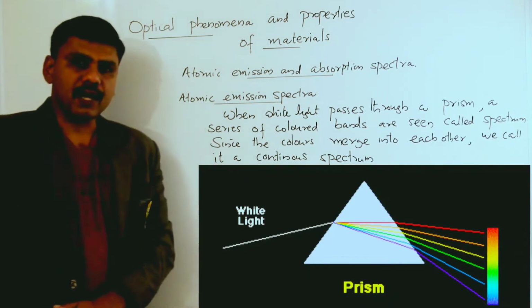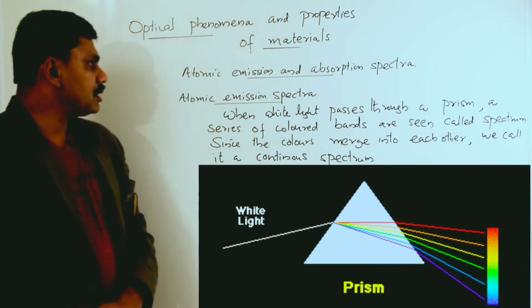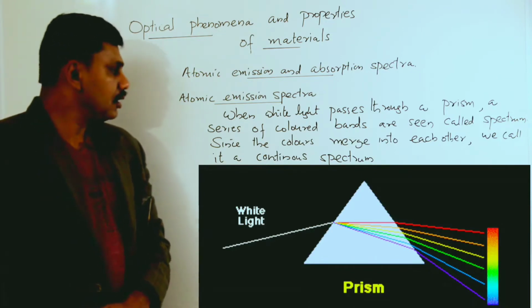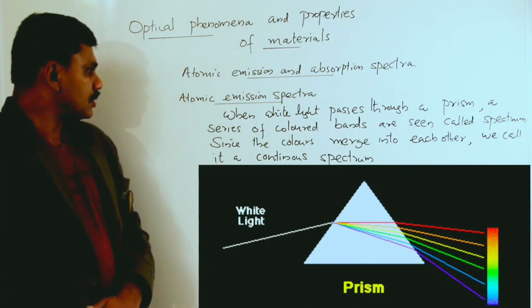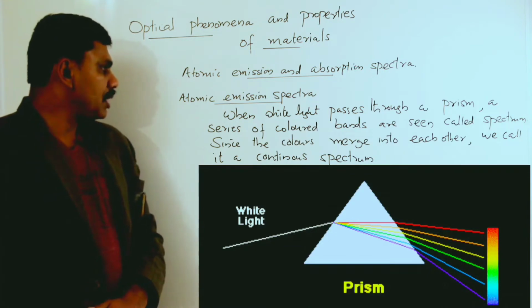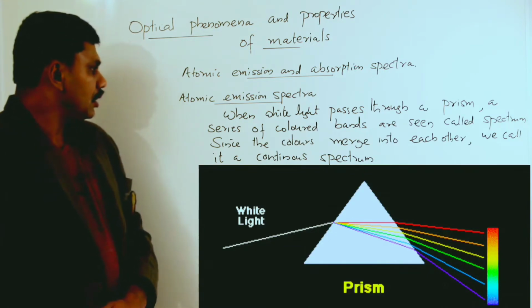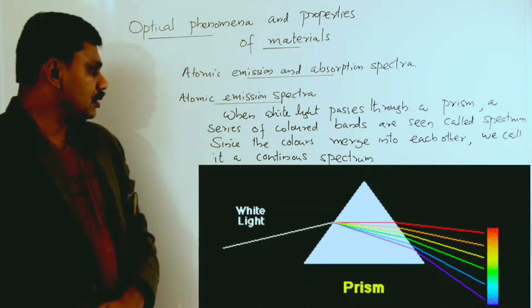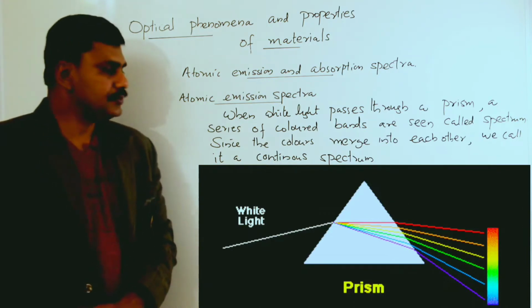Here I am explaining the atomic emission and absorption spectra. First, I am discussing atomic emission spectra. In atomic emission spectra, the first part is continuous emission spectrum.